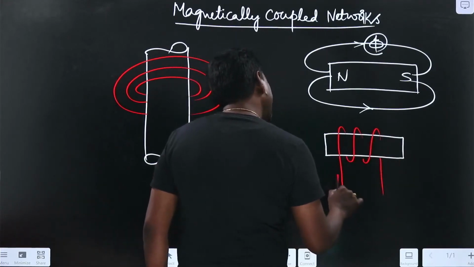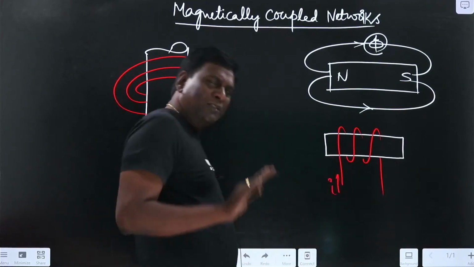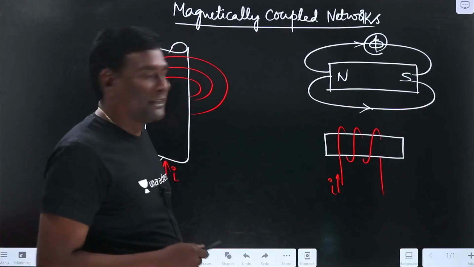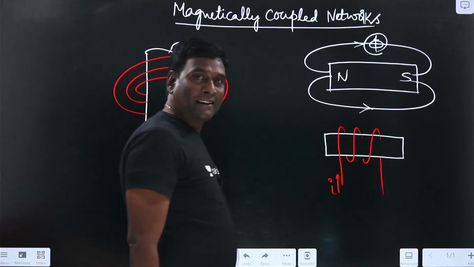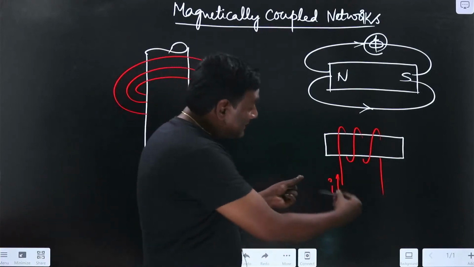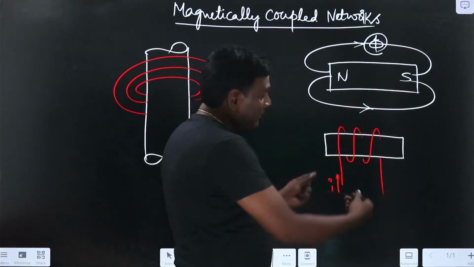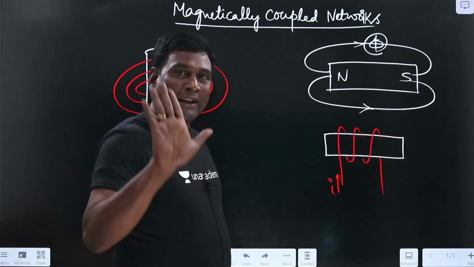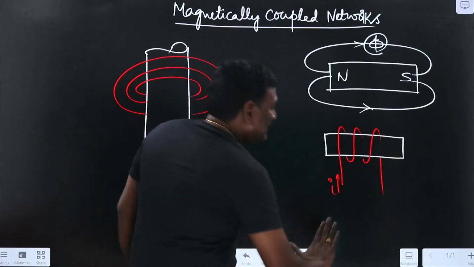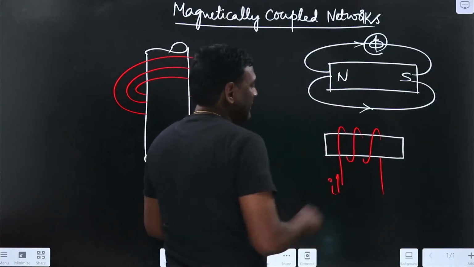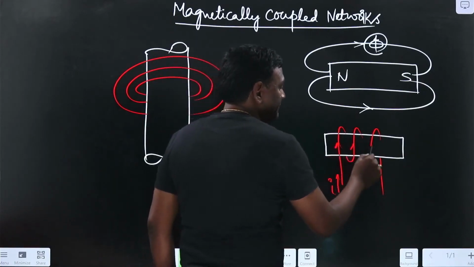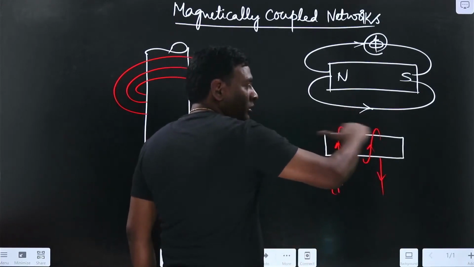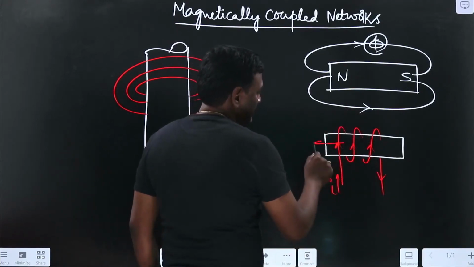In this, if I inject current like this, let us go slowly from basics. Immediately we are going to transform ourselves to magnetically coupled networks. The moment I have any electrical current here, see the sense of the winding, the direction of the winding. The direction of the winding is like this. Now if I apply the right hand thumb rule, my currents are being injected in this direction. My currents are entering like this and leaving like this. My currents are entering in this direction, so my flux direction should be in this direction.